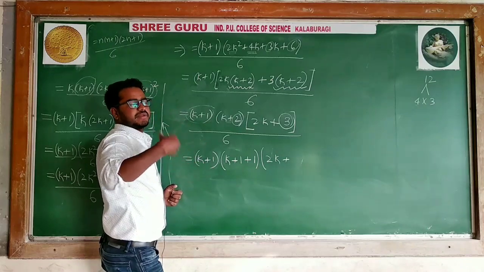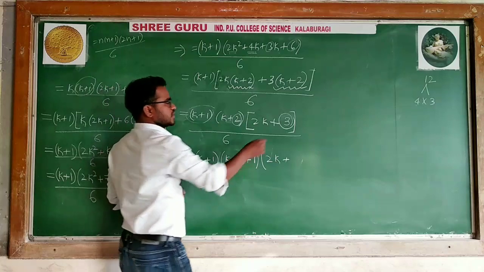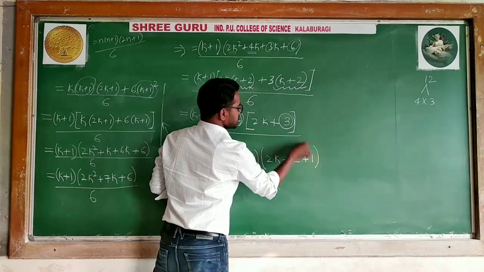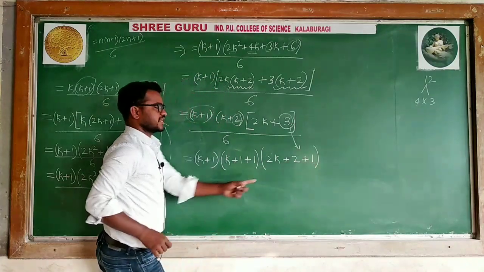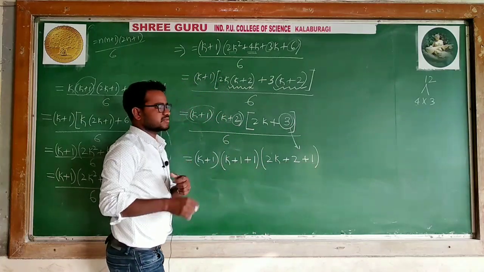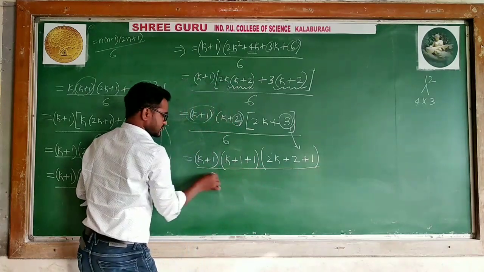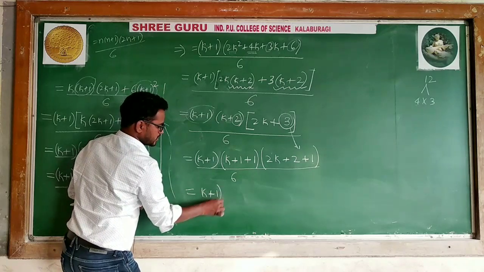When I am replacing n with k plus 1, I need to prove it is in the form of k plus 1. 3 can be replaced by 2 plus 1, because I will take 2 common and in that case you will get the simplified form. So now, divided by 6, I can say k plus 1 plus 1.